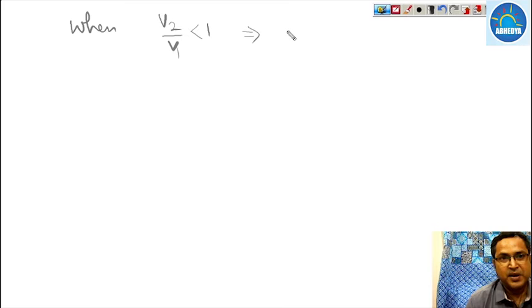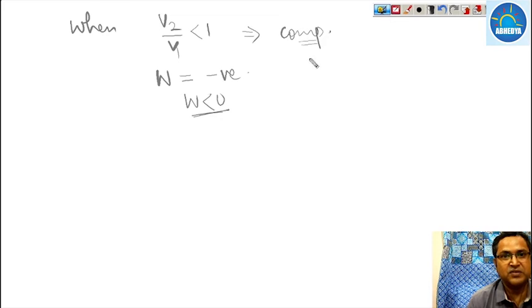Similarly, when V2 upon V1 is less than 1, means compression, because the final volume is less than the initial volume. So in this case work done will be negative. So in compression the work done will be negative.